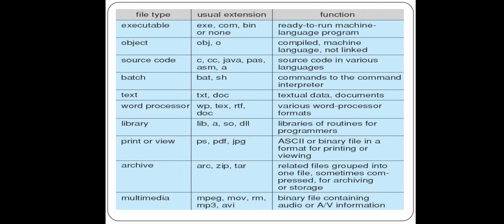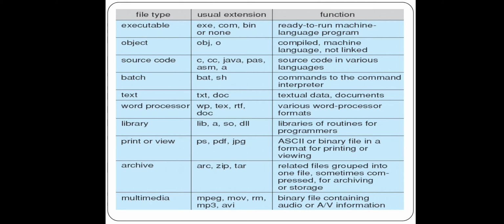First, that program is converted into its object program, that file is converted to an .obj file, object file, and again it can be converted into .exe, which is the executable file.